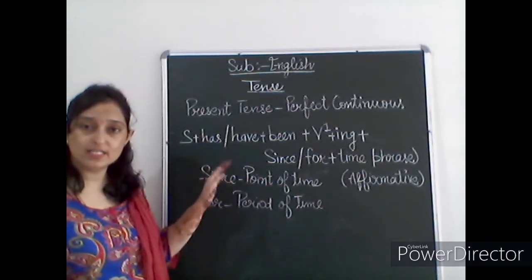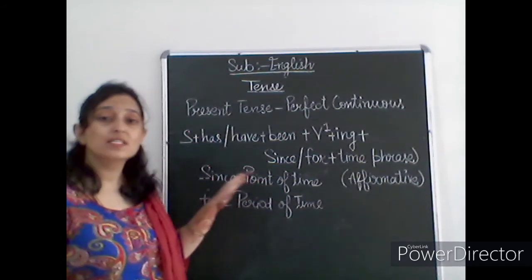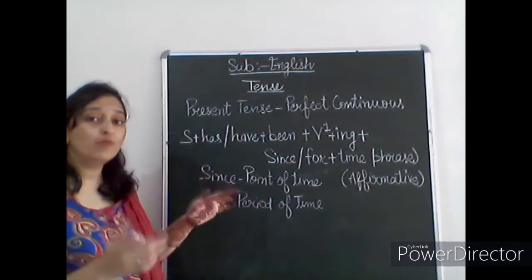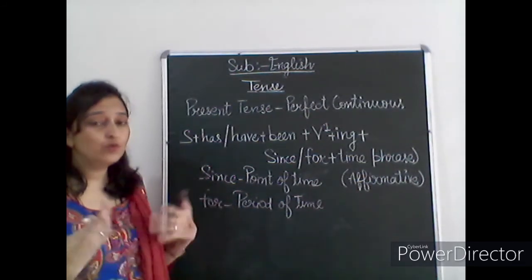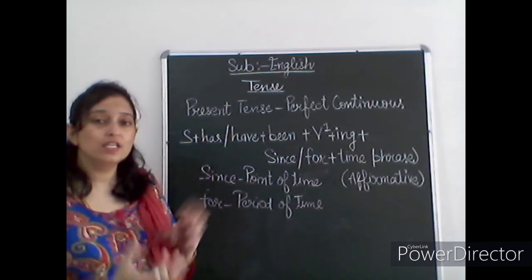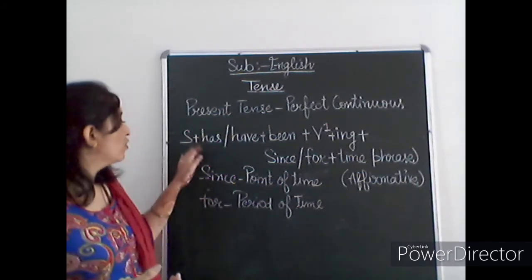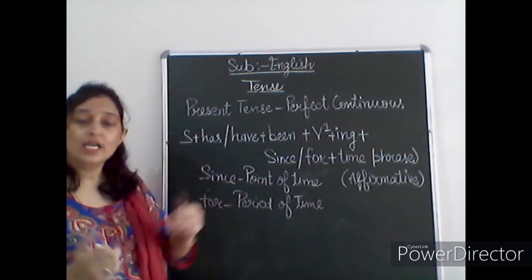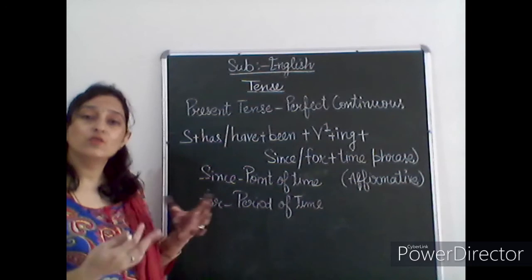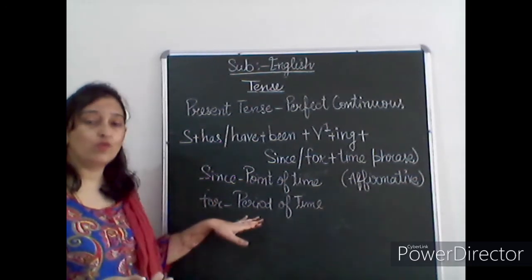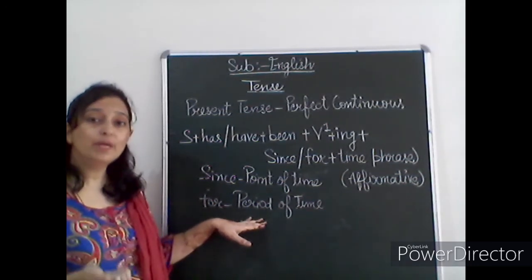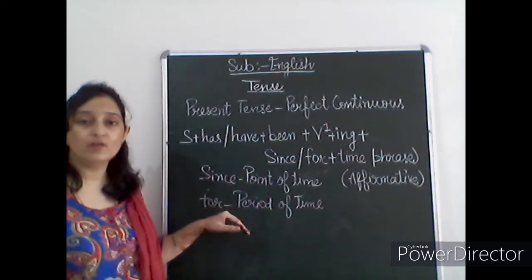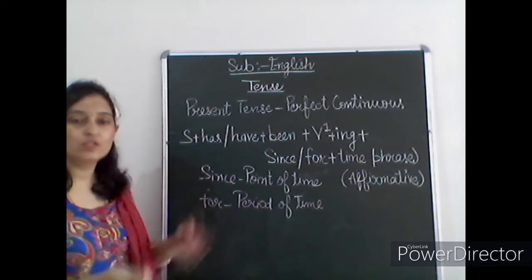If you want to write the point of time, just like since 7 a.m., you will mention the starting point of time, 7 a.m. And if you would like to change this sentence to say Ronak has been talking for 3 hours, for 1 hour, you can write for if you want to express the period of time. If you like to write the long period of time, then you will use for. So see, it's very simple.